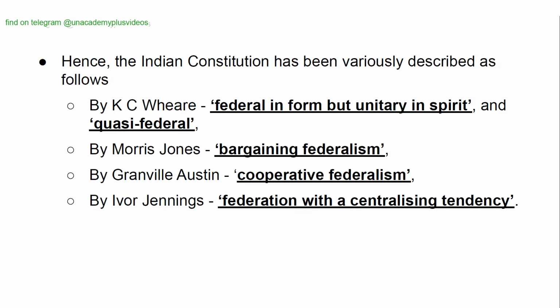Hence, the Indian constitution has been variously described as follows. By K.C. Wheare, federal in form but unitary in spirit, and quasi-federal. By Morris Jones, bargaining federalism. By Granville Austin, cooperative federalism. By Ivor Jennings, federation with a centralizing tendency.